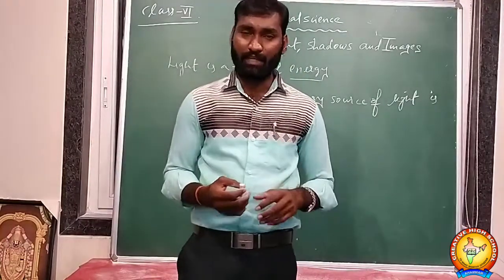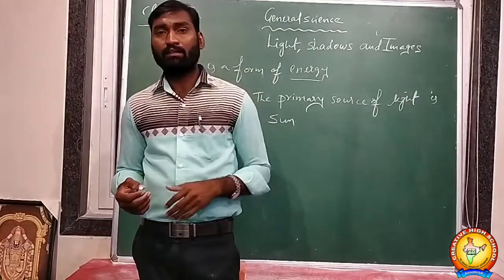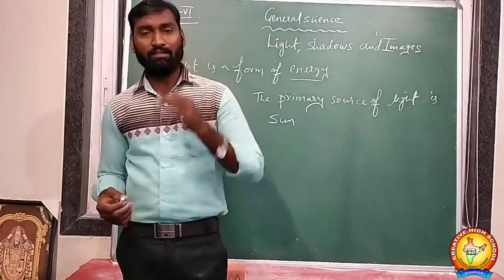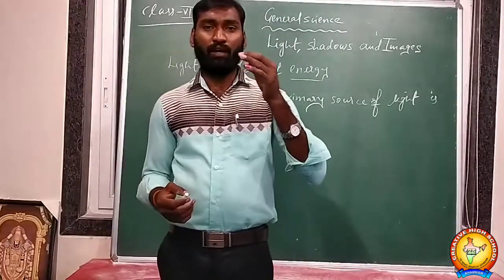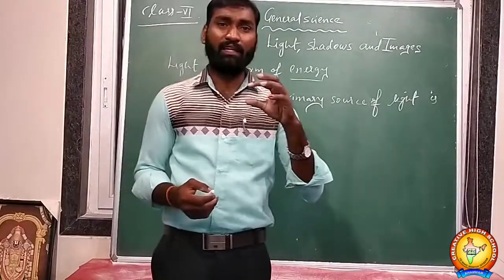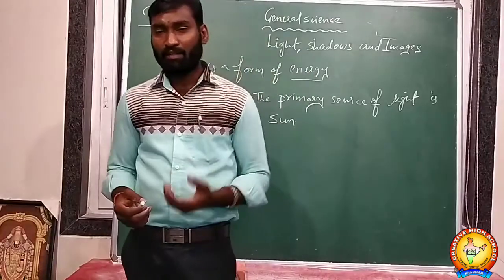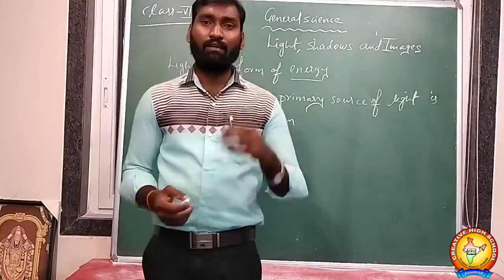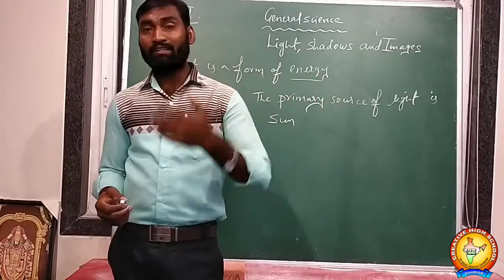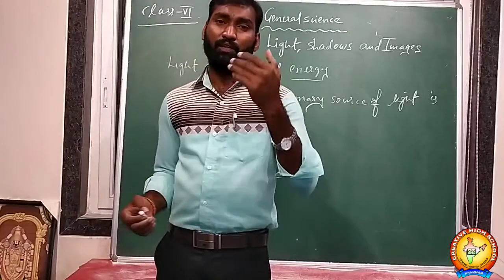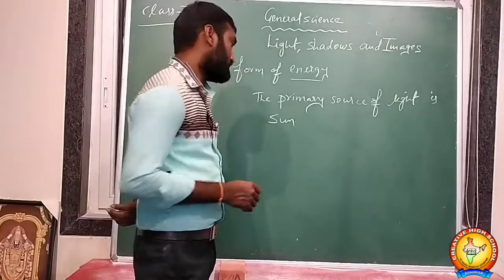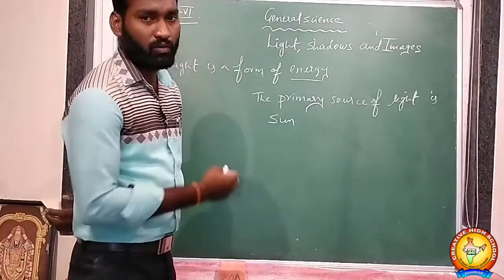Earth is a planet. Yes? On the earth, hydrogen is in the combined state, but in stars, hydrogen is available in the pure form. So these hydrogen atoms combine together to form a helium atom. At the time of this formation, they release a large amount of heat and light. So that heat and light come from the sun due to nuclear fusion reactions. That's why the sun gives its own light.